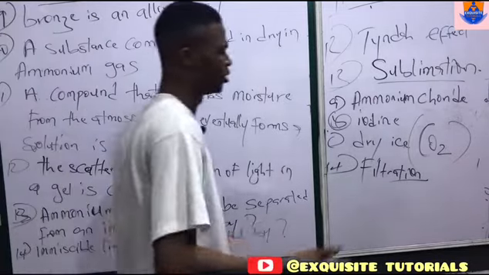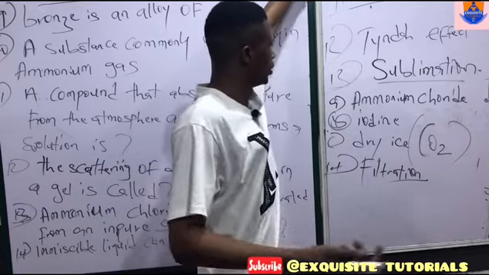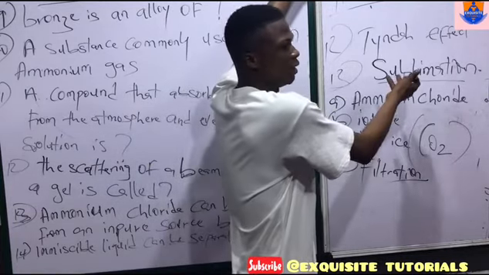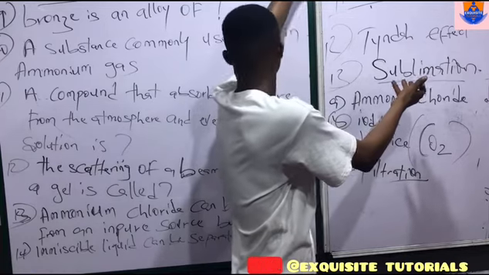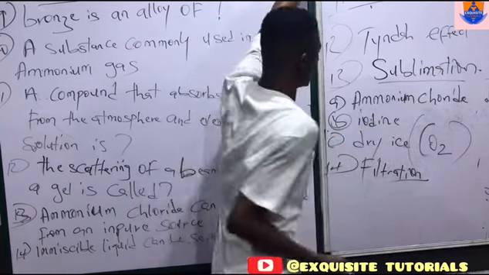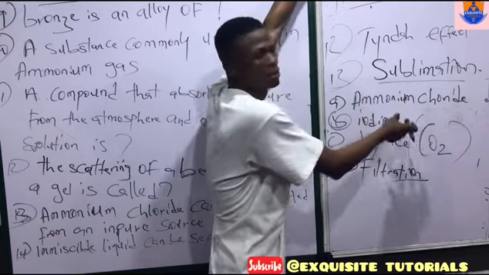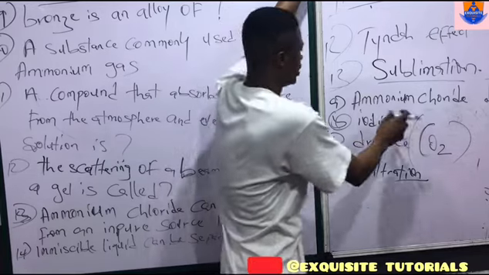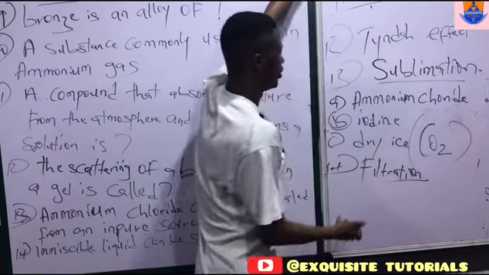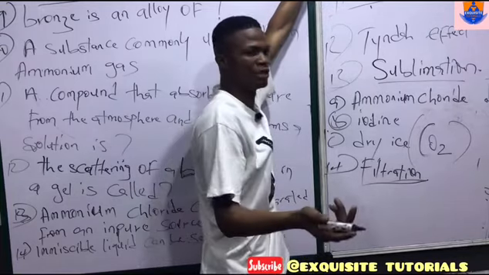So let's talk about other separation techniques. Now, the criteria used to differentiate substances that sublime from another is their ability to sublime. Now here we'll talk about filtration. Filtration talks about immiscible liquid, miscibility.